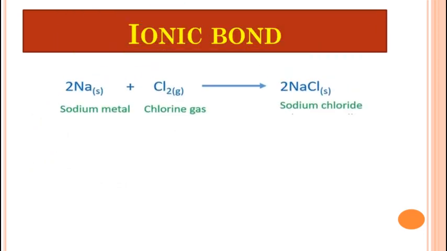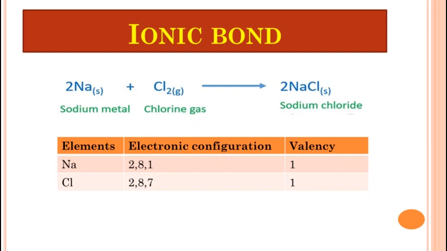For this, let us first see how the compound sodium chloride is formed from the atoms of the constituent elements sodium and chlorine. Sodium chloride is a salt and it is formed from the atoms of sodium and chlorine. For this purpose, let us see the electronic configuration of sodium and chlorine. The electronic configuration of sodium is 2,8,1 and the valency is 1.